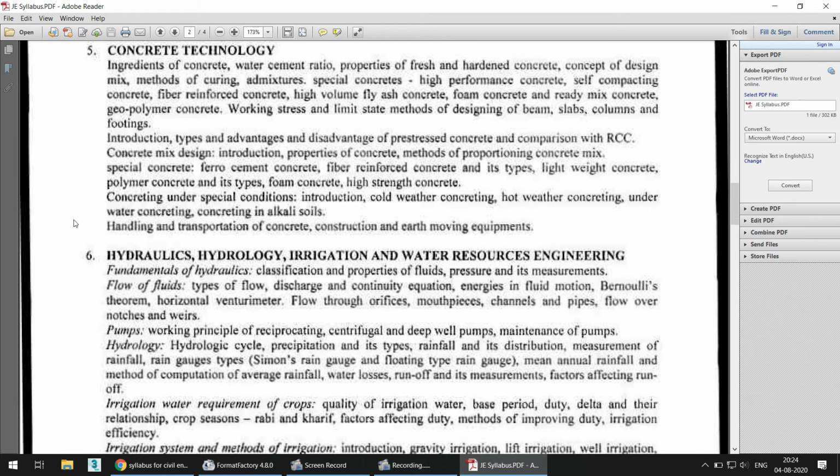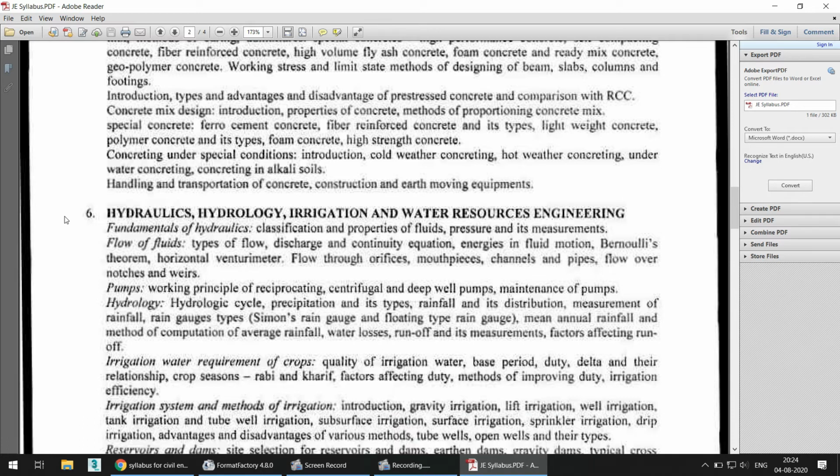Then comes hydraulics, hydrology, irrigation, and water resource engineering. In diploma you learn separate subjects about water resource engineering, irrigation and bridge drawings, hydrology and hydraulics, also in the second and third year of diploma engineering.